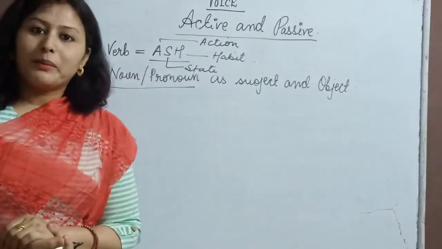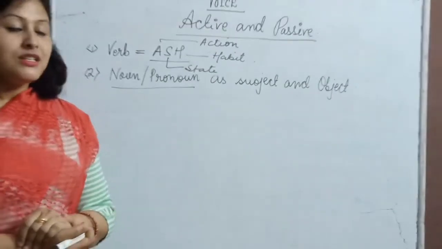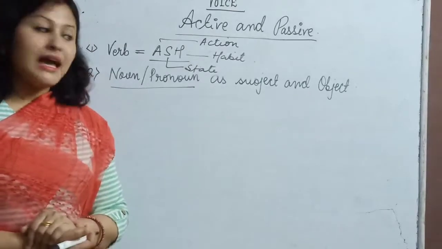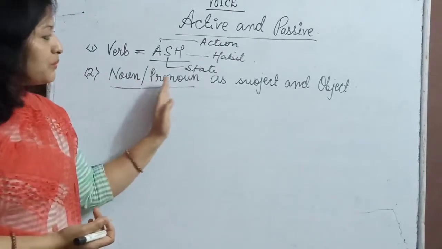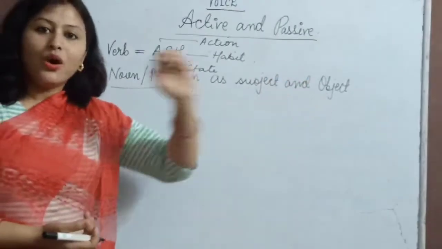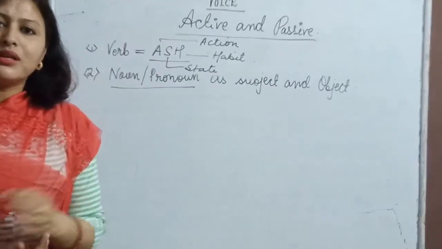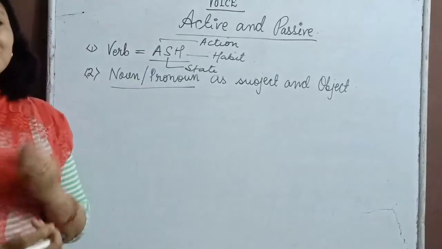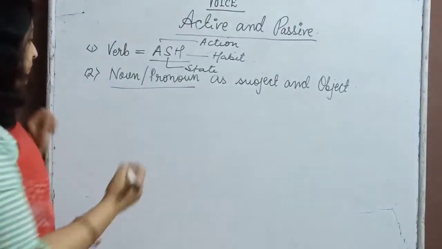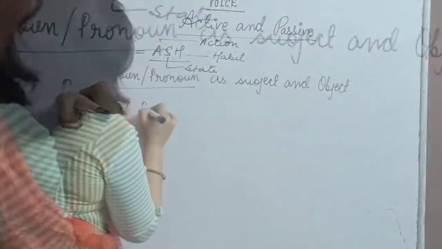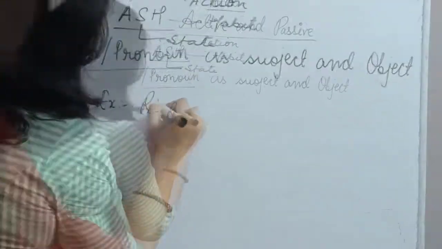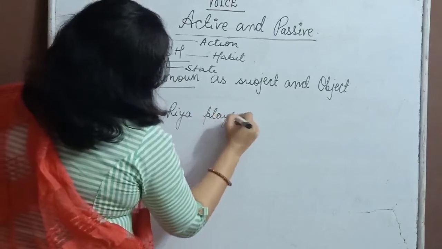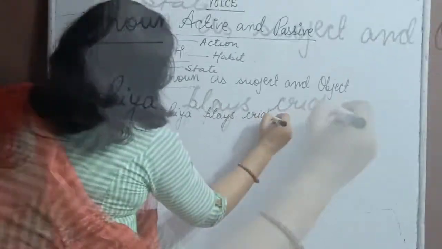Next, when we talk about active and passive, the next factor is noun and pronoun as subject and object. What is a subject? What is an object? Let me tell you with an example. Riya plays cricket.